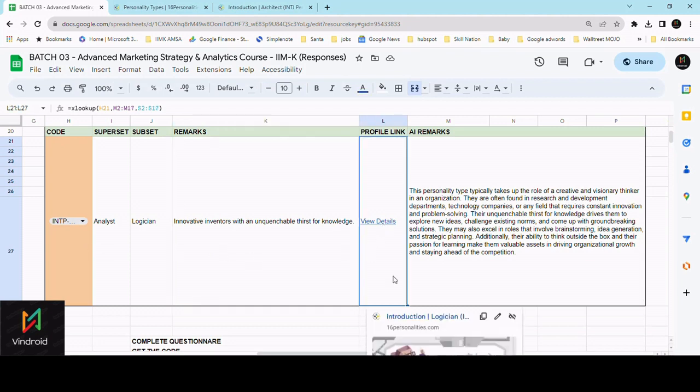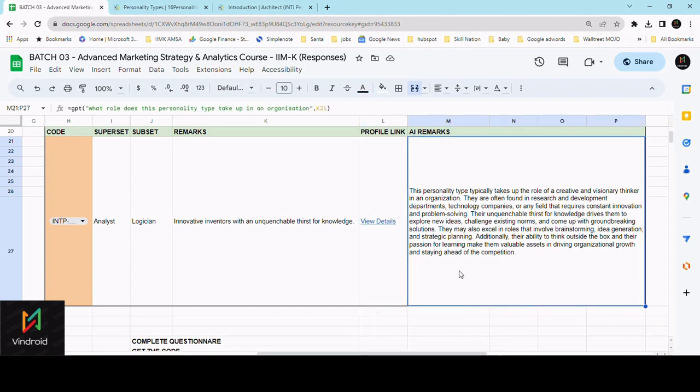Clicking on this will take you to the 16 personalities website, which gives you a complete understanding of what this personality is all about. And this is the AI remarks, connected with GPT through a custom formula, and GPT will tell what kind of job roles this person will be suited into. GPT has found that this person can go into research and development departments, technology companies, or wherever constant innovation or problem solving is required.